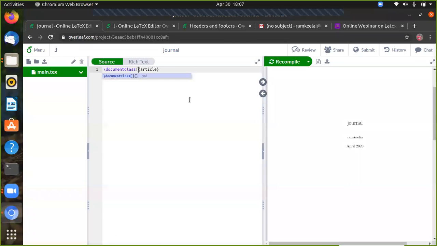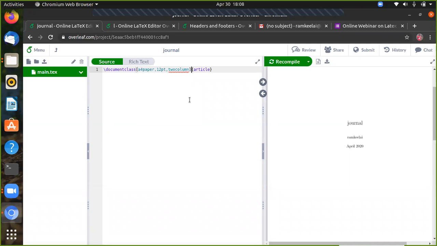I will write this journal on A4 paper, with 12 point font, in two column page.